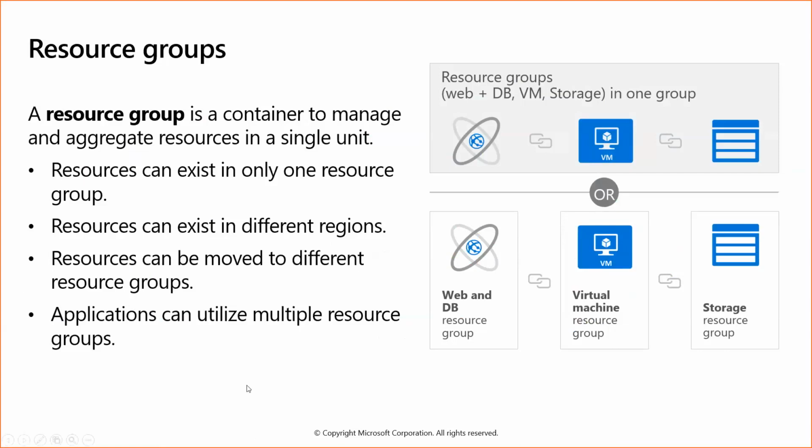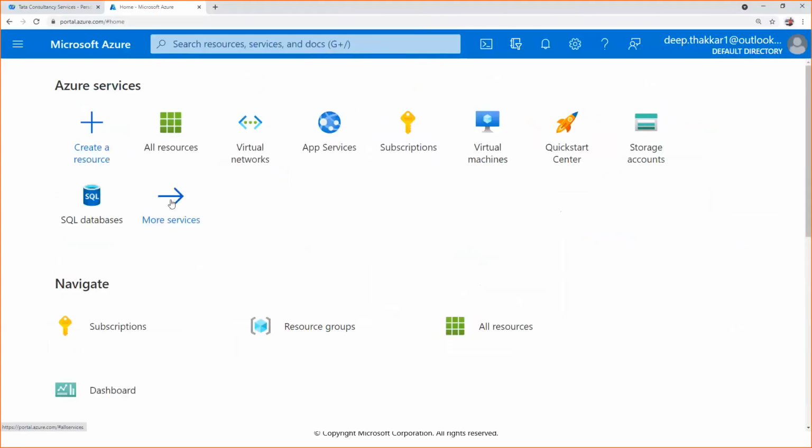Applications can utilize multiple resource groups. So if you want to use, say, a VM from resource group 1 and a database from resource group 2, you can club them. So let me just show you what I was saying.